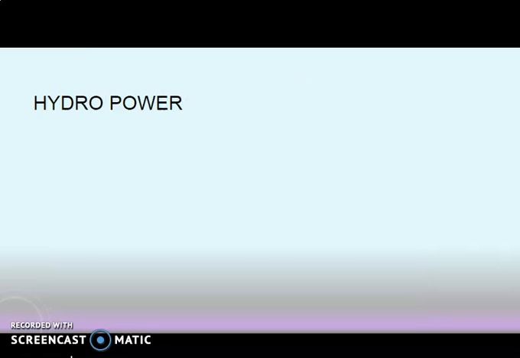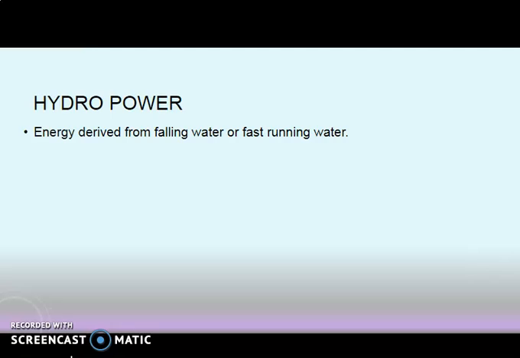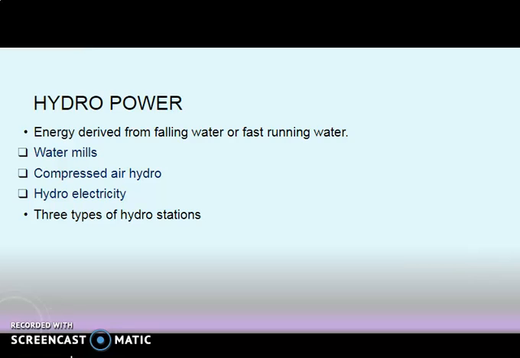Next is hydropower. It is the energy derived from falling water or fast running water. Water mills are there. Then compressed air hydroelectricity. There are three types of hydro stations: run-off river, reservoir, and pumped storage.